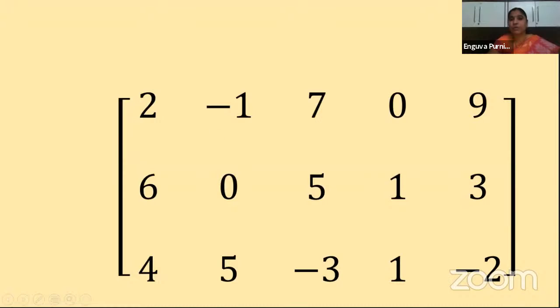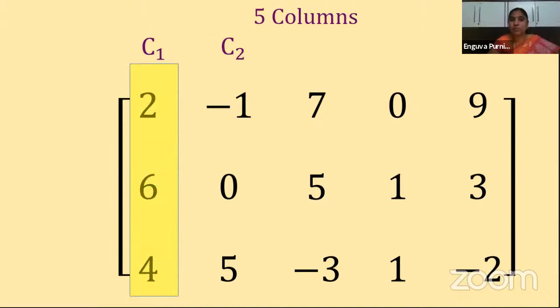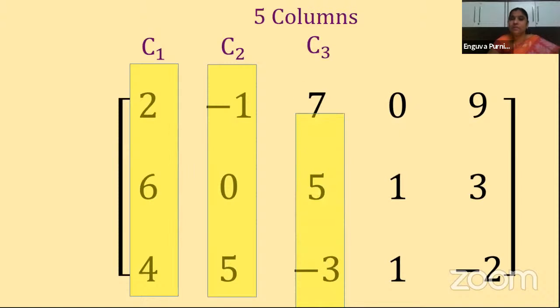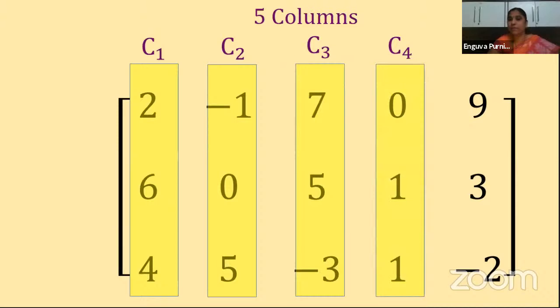I am showing you to show the columns. So here how many columns we have? 1, 2, 3, 4, 5. So what are they? Let us see once again. This is column 1, which is denoted by C1. Next one is column 2, which is C2, and these are the elements in C2, and next one is C3. These are the elements in C3. Next is C4, which is 0, 1, 1 we have, and column 5, these are the elements we have. Clear? So this is about the rows and columns, how we represent in a matrix.